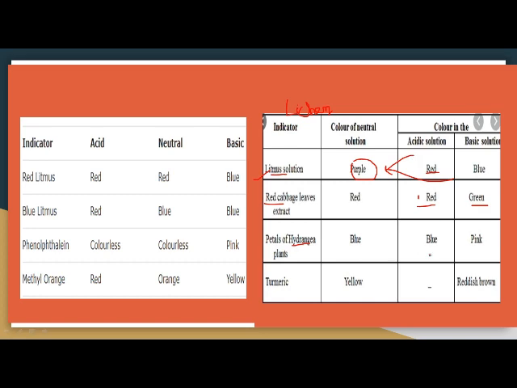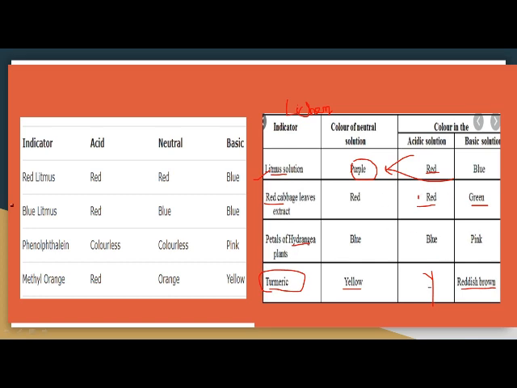It remains blue in case of acidic and changes its color to pink when basic solution is added to it. Very homely indicator we have is turmeric, because it is easily available in our home. Correct? So the natural color of turmeric as you know is yellow. In acidic solution, it remains yellow. So there will be no change. But when basic solution like soap solution is added to it, the color changes to reddish brown. So these are your natural indicators.